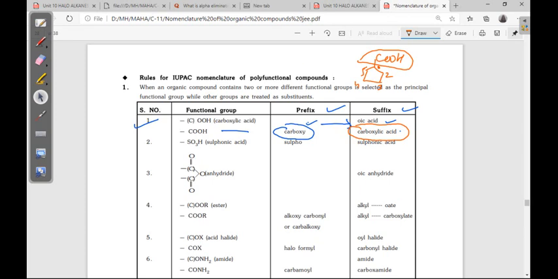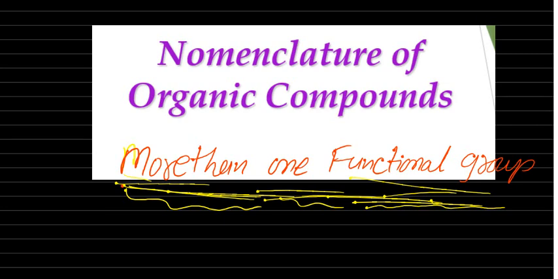Suppose COOH is like this, CH3, then here 1, 2, 1 is there, that's why ethanoic acid, oic acid suffix. Okay, whenever it is covered in the long chain, that time oic acid. When it is not included in the long chain, that time we are taking as carboxylic acid. COOH as a substituent is there. I will give you one example here.